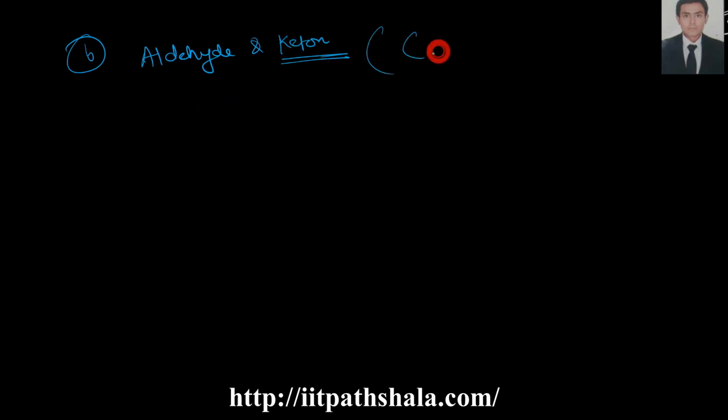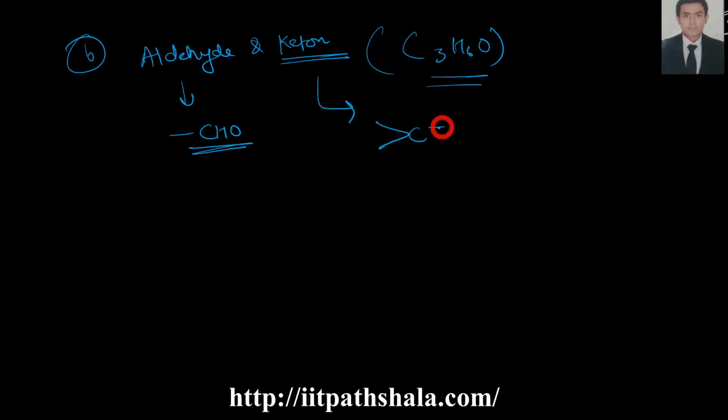Next example is an aldehyde and a ketone, our famous one. Let me choose a formula wisely for it. As you know, aldehyde comprises a CHO and ketone comprises a C double bond with O and two alkyl groups.